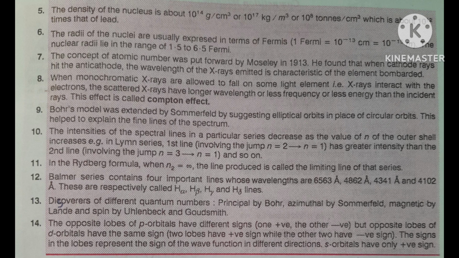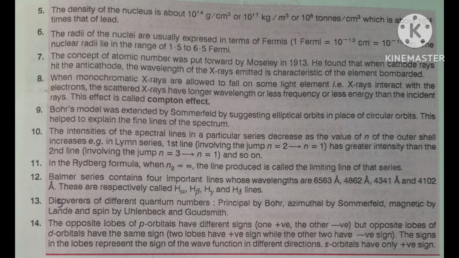The maximum number of electrons in a subshell is equal to 2 times (2l plus 1). This is the maximum number of electrons in a subshell.